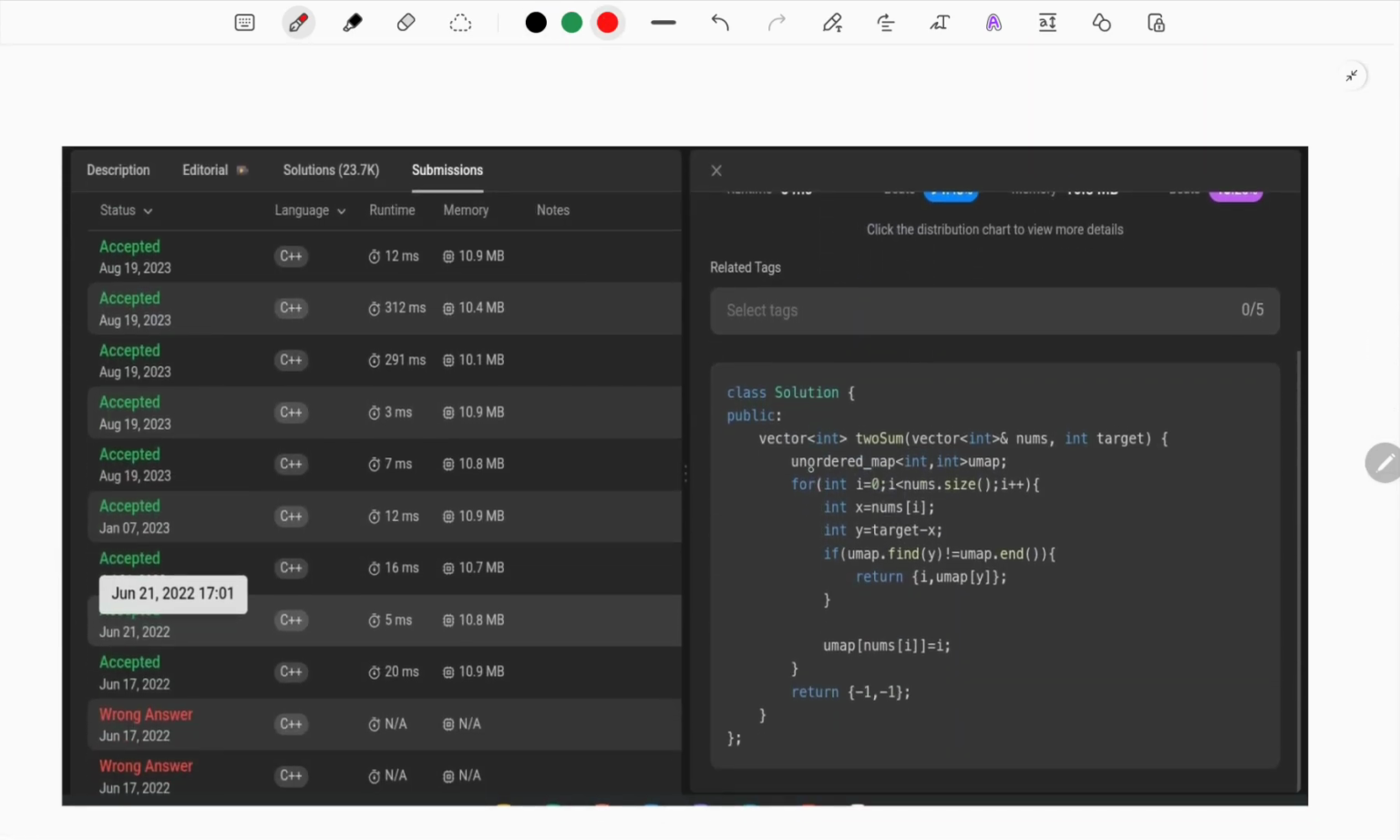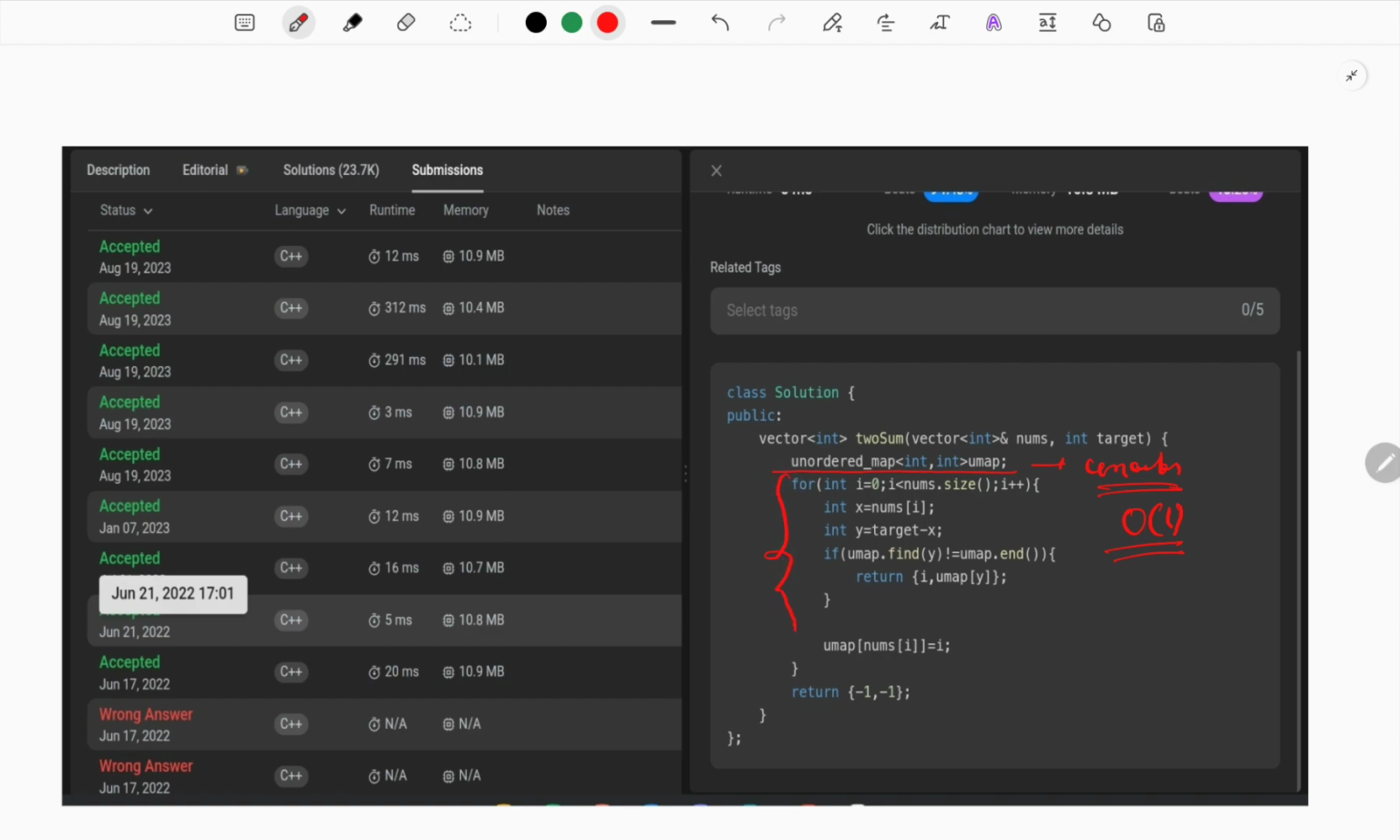Okay, this is the code. Here I implemented the map. This is your unordered map. Why an unordered map? Because it will take only big O of 1 time complexity. Now here we are doing some simple mathematics.